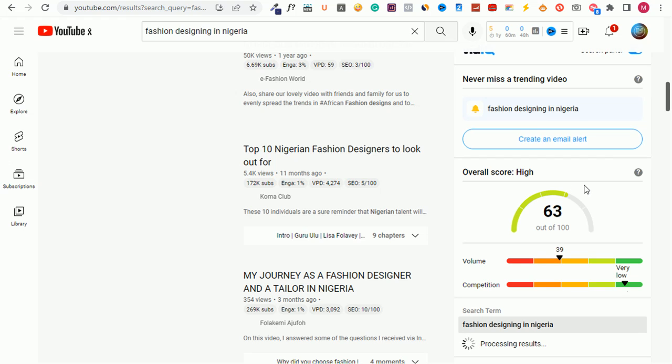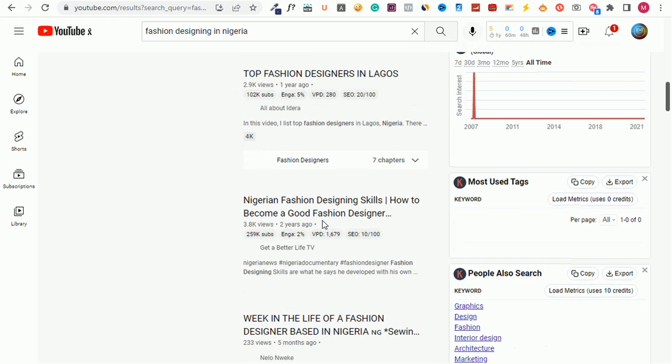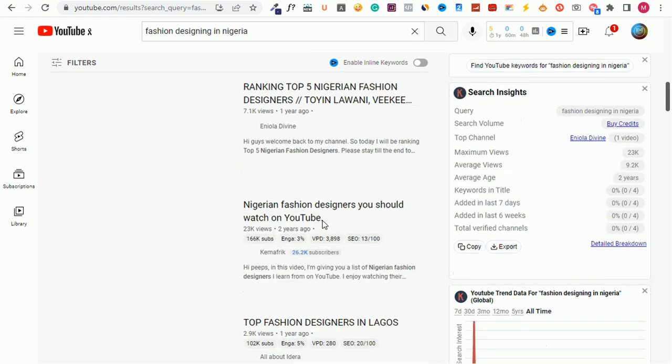It's showing you that if you are someone who knows about fashion designing in Nigeria, you are very likely to topple up and do more things, and be able to get people that watch your videos and your contents, and you as well can generate income. Remember, the end means of creating content on the internet is to be able to earn passive income online.